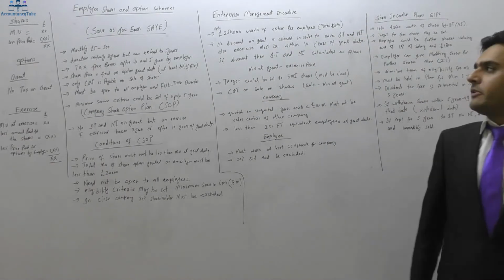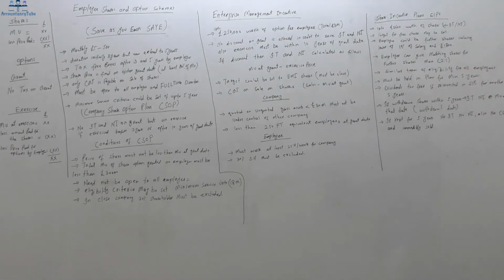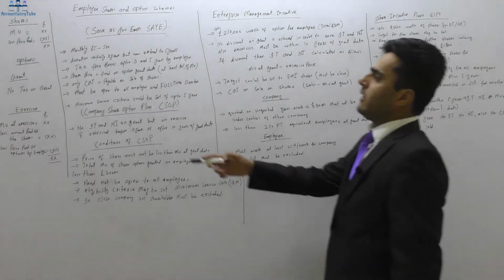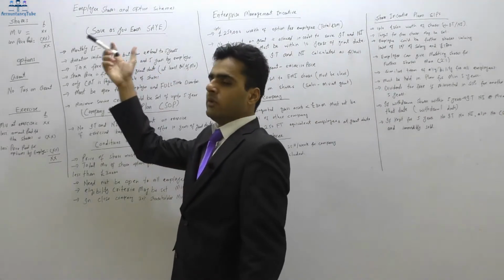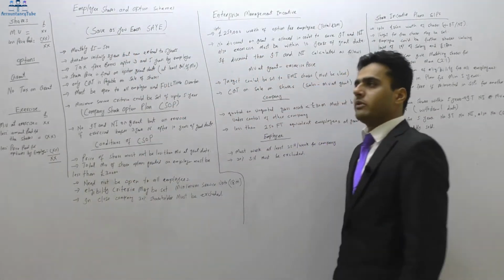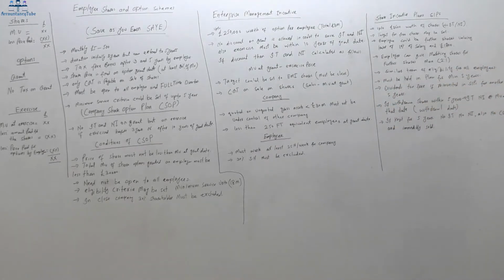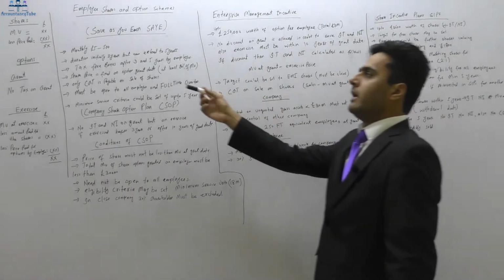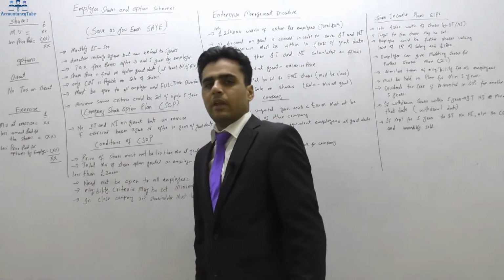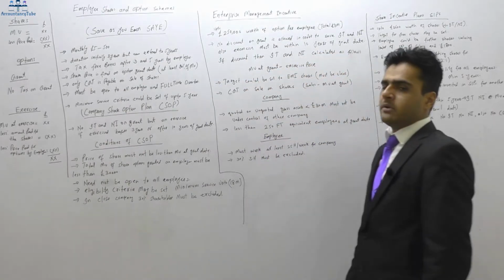Right? So these are basically schemes. On top it says employee shares and option scheme. So these are given to the employees. 3 of them are basically option schemes. So save as you earn, sometimes known as SAYE, S-A-Y-E, is an option scheme.